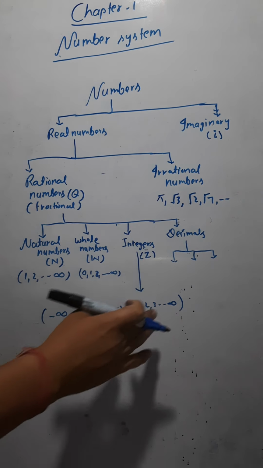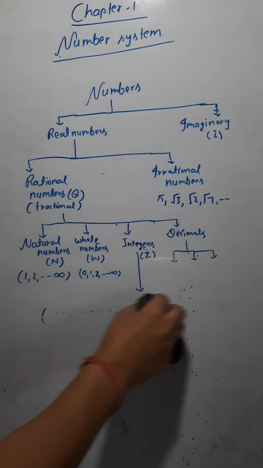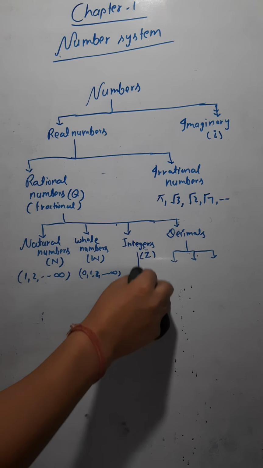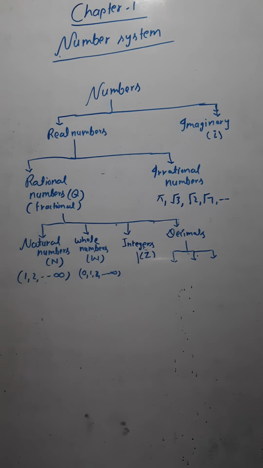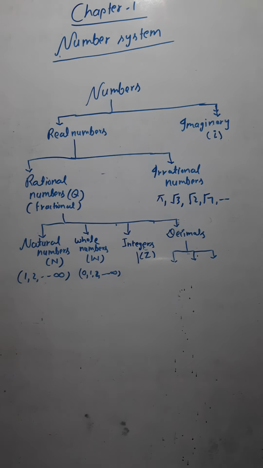Just keep writing, I am erasing the downside one. Now I can divide the decimal into 3 parts. I have 3 categories for the decimal.